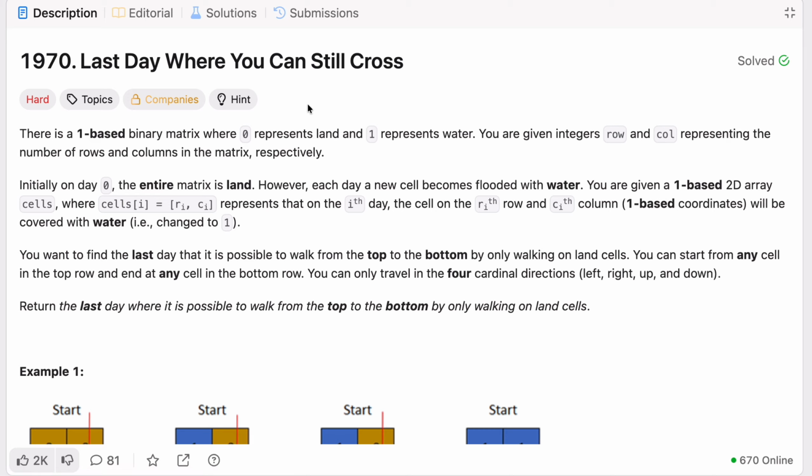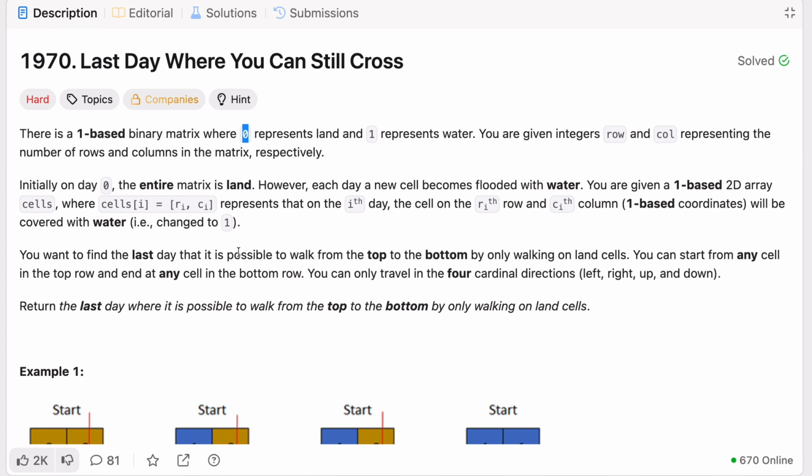Very first, the statement is saying that there is a one-based binary matrix where 0 represents land and 1 represents water.